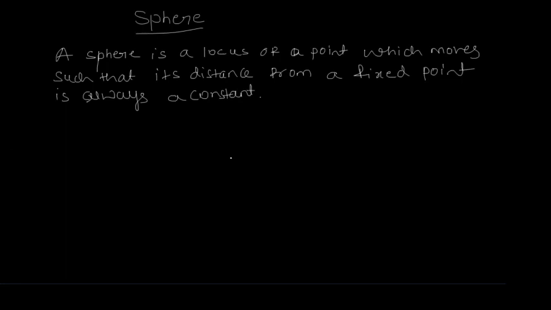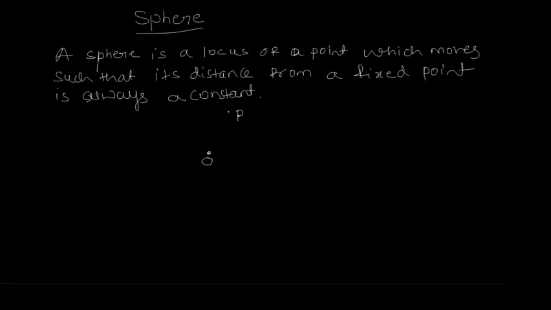Here, this is a fixed point, and here it is a moving point. Let us call the fixed point O, and the moving point P. Now O is a fixed point whereas P is a moving point.